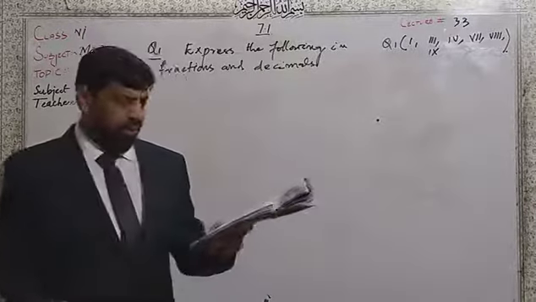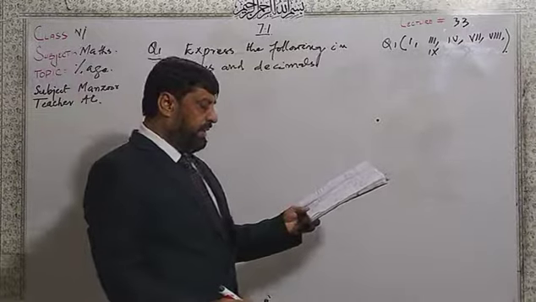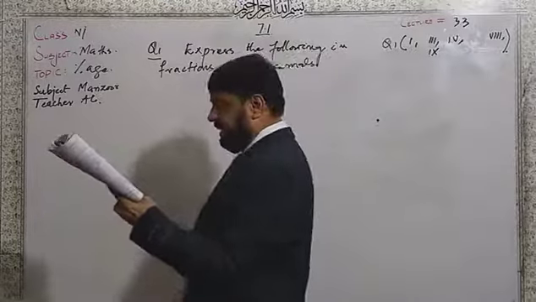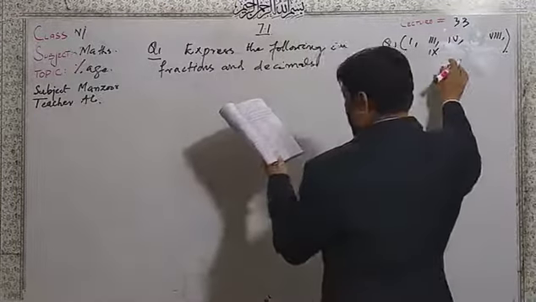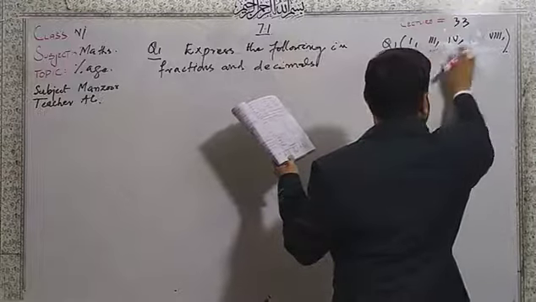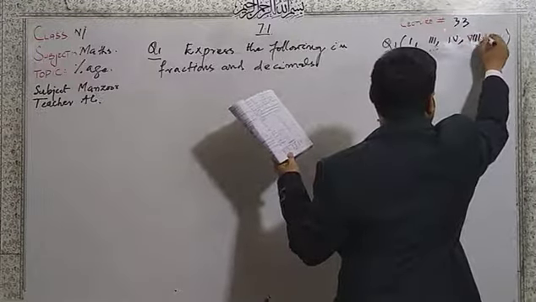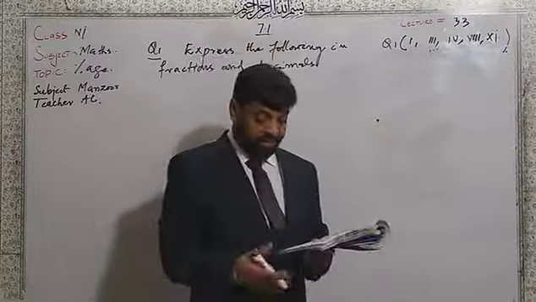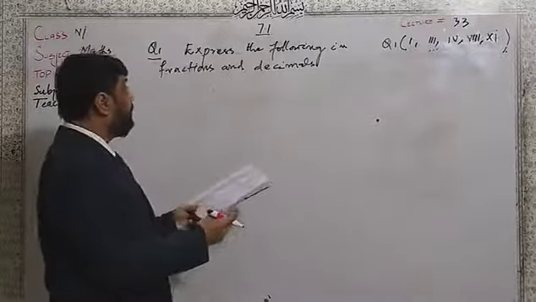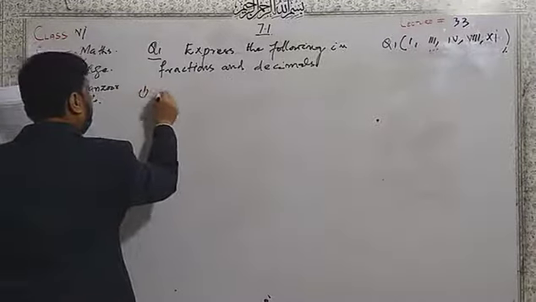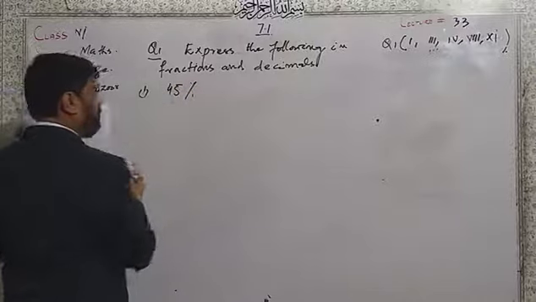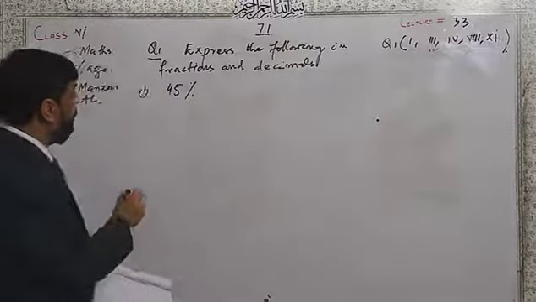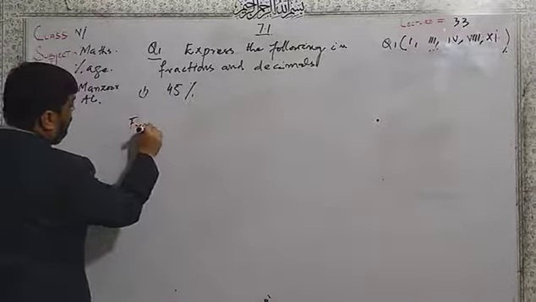Parts 1, 2, 4, 8, not 7, 8, and then 11. 8 and 11. These are the included parts according to the scheme of study. Students, in the first part I am given here 45%. Now we have to show this as a fraction. I write first of all the fraction.